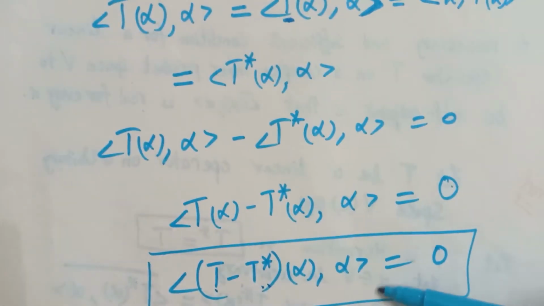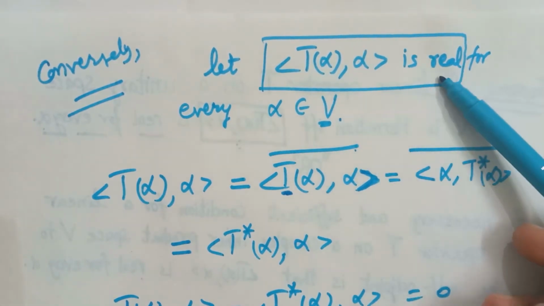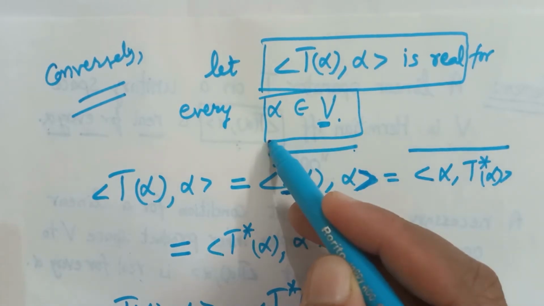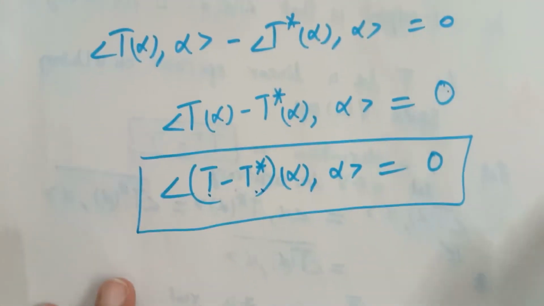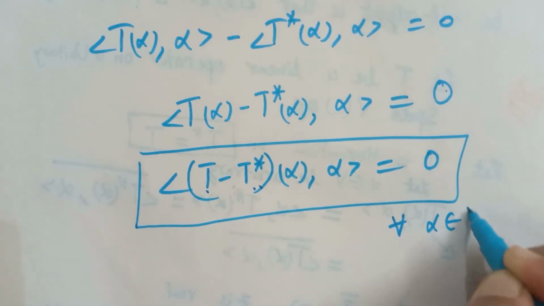So we have obtained this condition by using the condition that this inner product was real, and this was real for every alpha belonging to V. So obviously this condition holds for all alpha belonging to V.